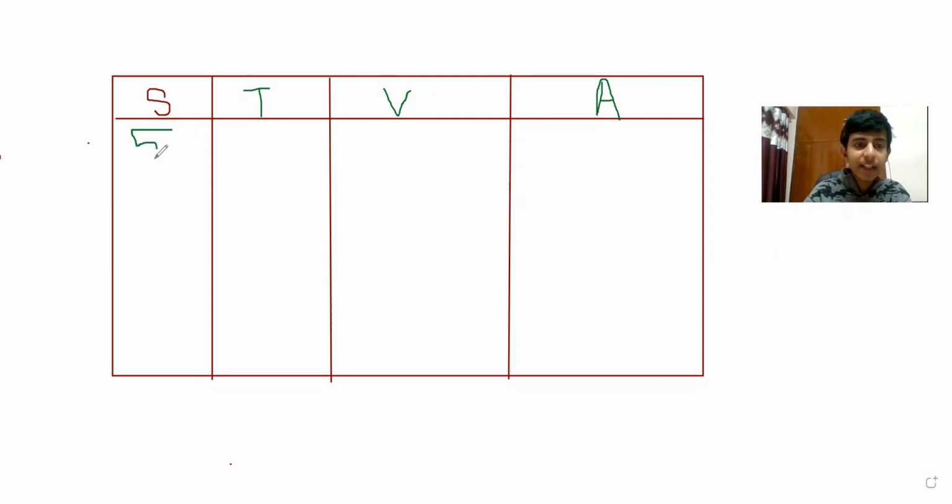Suppose displacement is 5, time is 1, 5 meter, 1 second. Then what is going to be the velocity? Displacement upon time, 5 upon 1 is 5 meter per second. I'm not writing the units right now, but you have to write the units because units are very, very important. Then what is going to be the acceleration? V minus u upon t.